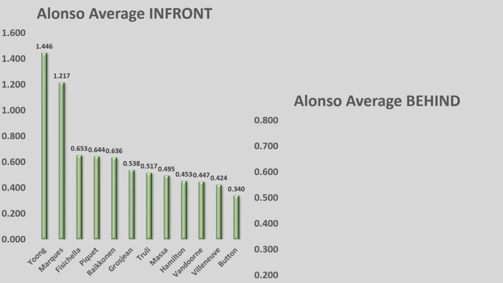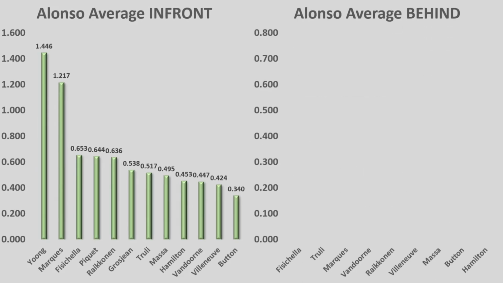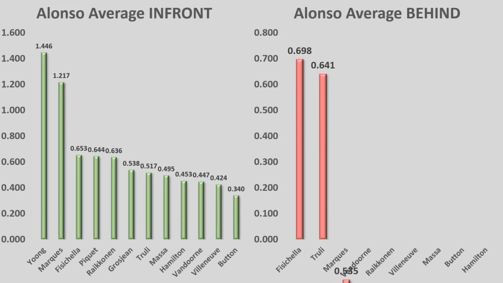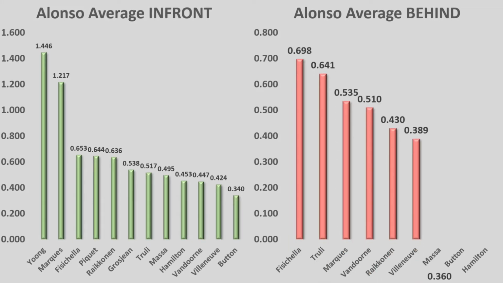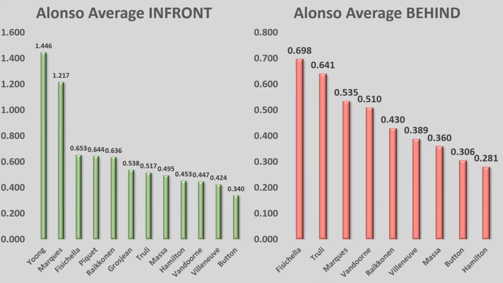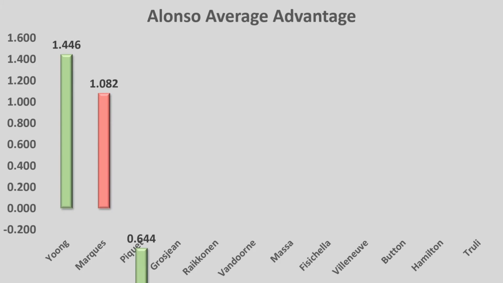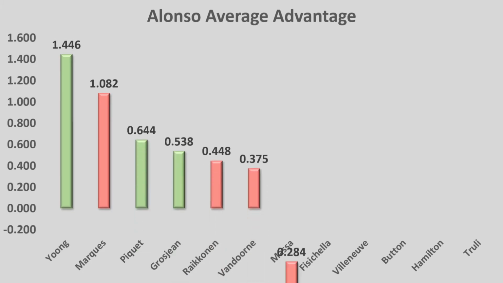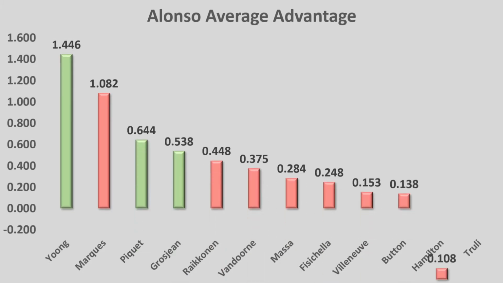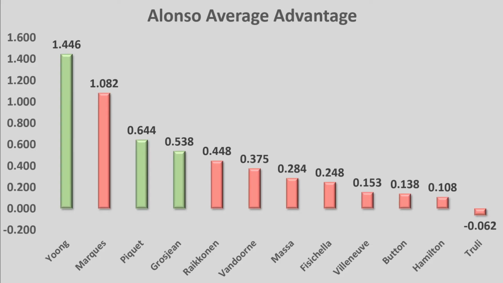But if we compare this to his average advantage behind a teammate, it is 7 tenths for Fisichella all the way down to Lewis Hamilton on just under 3 tenths of a second. And once again, mushing all of these together, we end up with still a 1.4 second advantage for Jung. Marquez's value has come down, but Piquet's and Grosjean's have stayed the same. And then Raikkonen's, Van Dorn's, Massa's, Fisichella's, Villeneuve's, Button's, Hamilton's, and also Trulli's values have also come down as well.